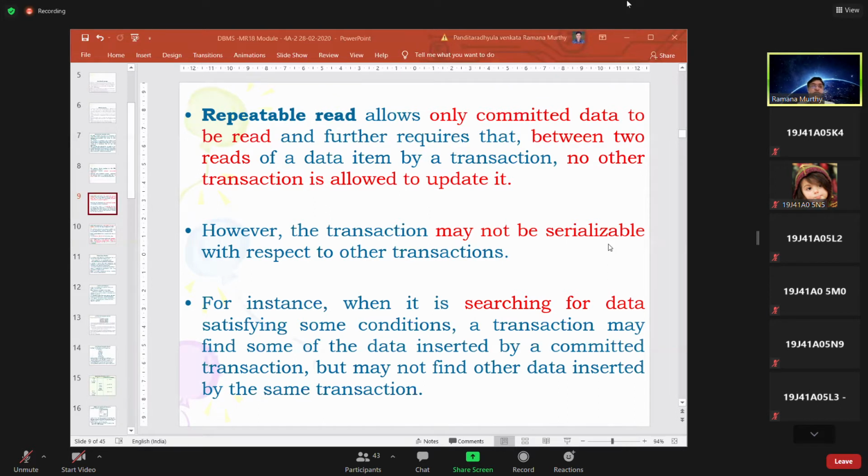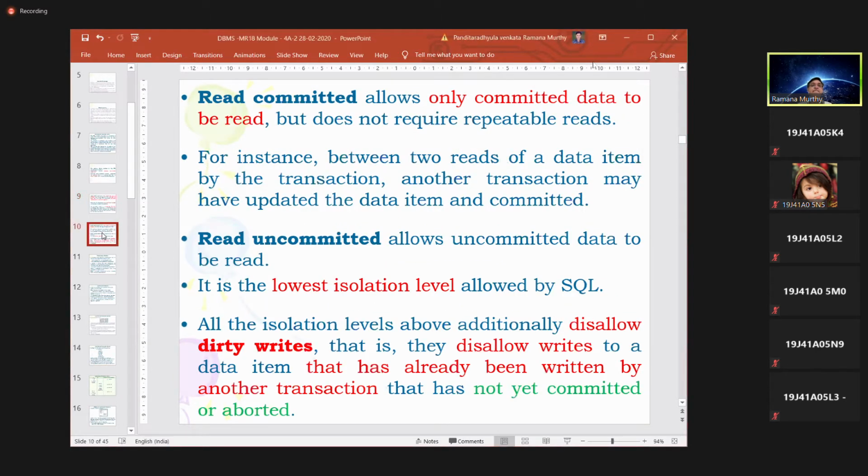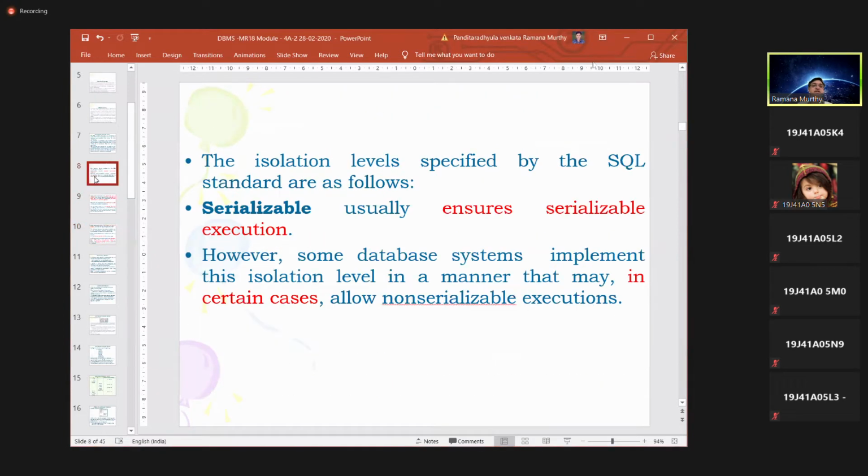Right. So a transaction may find some of the data inserted by a committed transaction, but may not find other data inserted by the same transaction. It should not. Whenever we are searching for the same data, whether it is committed data or not, it must be by the same transaction. That is the reason, when you are reading the same data a couple of times through SQL queries, we are not allowing other transactions to modify it. That is the repeated reads condition.